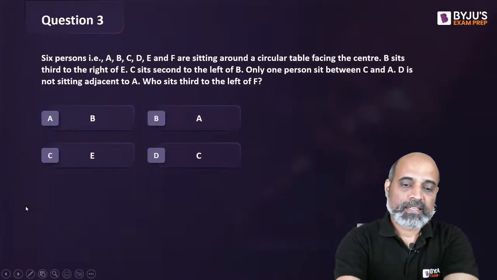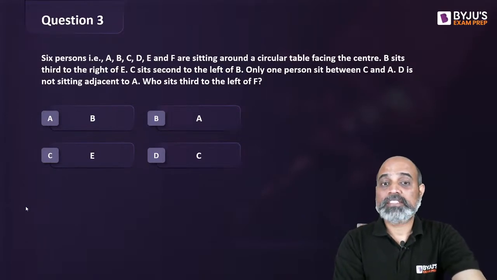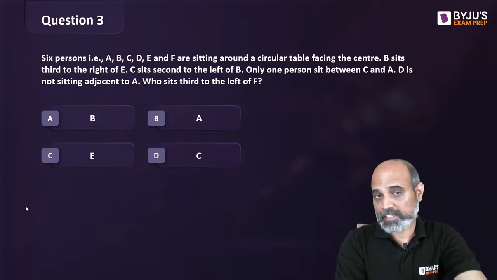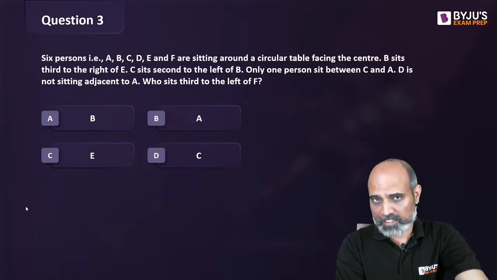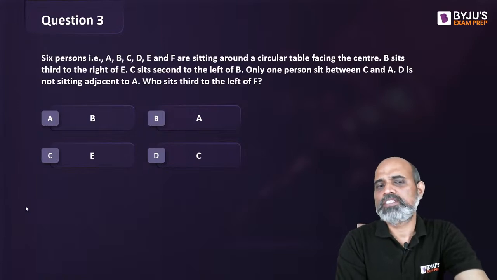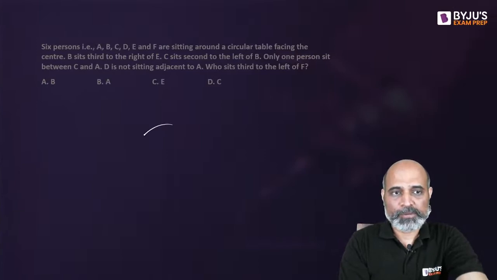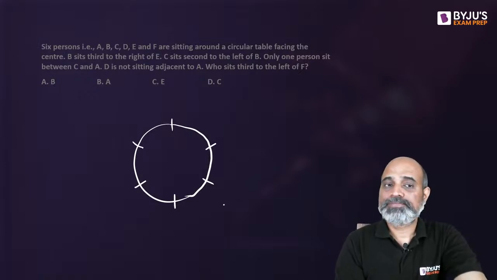Okay. The next one. 6 people, A to F, are sitting around a circular table, now facing towards the center. That's a good thing. We know that everybody is facing in the same direction towards the same point. Now B sits third to the right of A, C sits second to the left of B, and so on and so forth. Final question is who sits third to the left of F? So what will we do? We'll make a circular table. Then we will place 6 positions which should be equidistant. They should be symmetrical in nature.